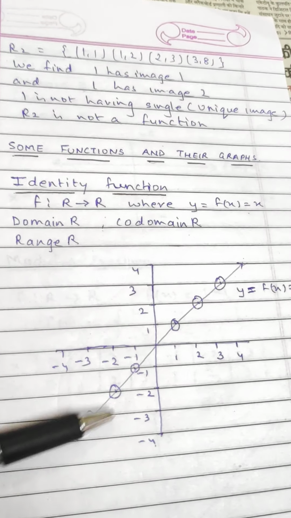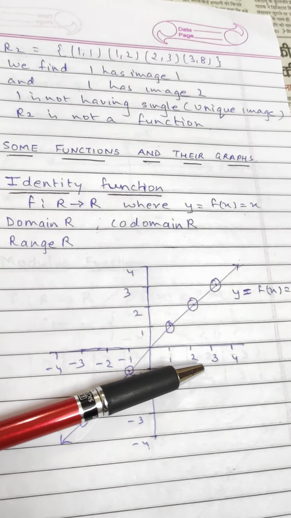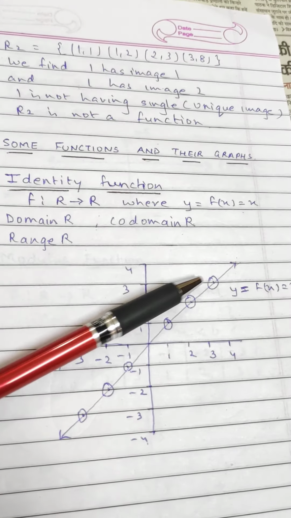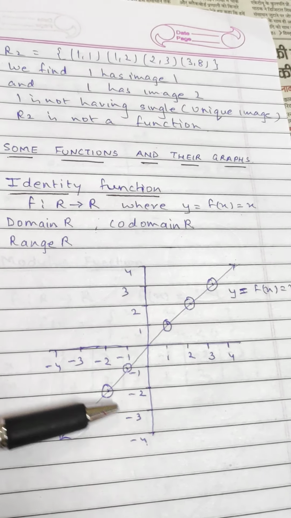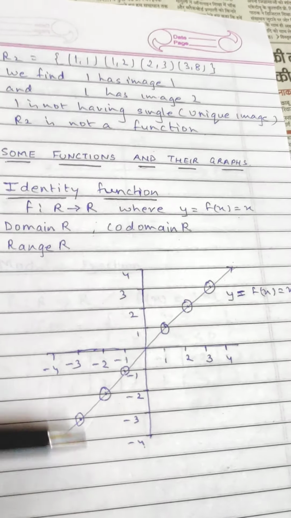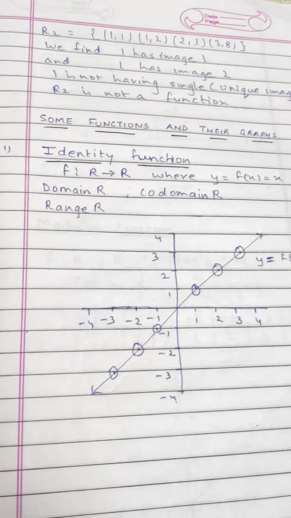You can see the graph is like this. Put x is equal to 1, answer is 1. 2, the answer is 2, 3, answer is 3, 4, answer is 4, minus 1, minus 2, minus 3, and so on. This is the graph of identity function.